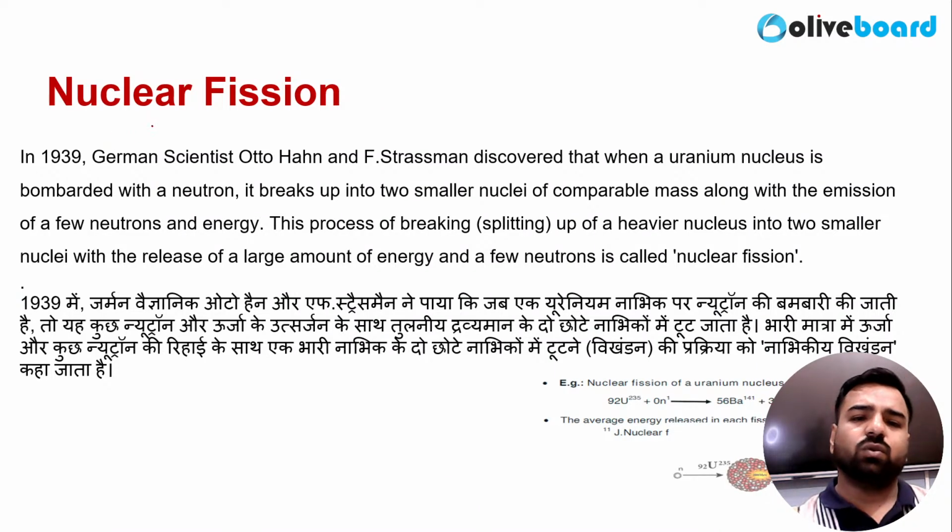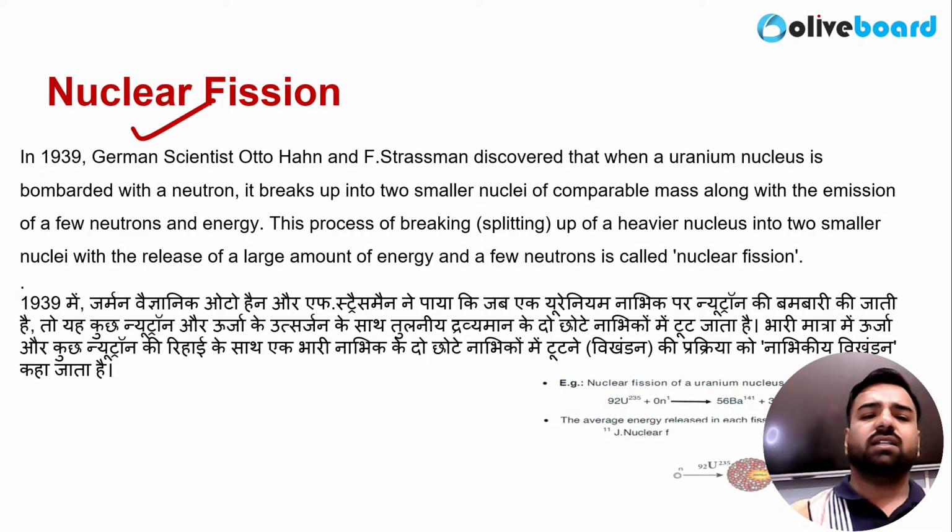Now let's go with the nuclear fission. What is it? So in year 1939, there was a German scientist, Otto Hahn and F. Stresemann, who discovered that when a uranium nucleus is bombarded with a neutron, it breaks into smaller nuclei of comparable mass along with the emission of few neutrons and energy. So the process of breaking off heavier nucleus into smaller nuclei with the release of large amount of energy and a few neutrons is called nuclear fission.